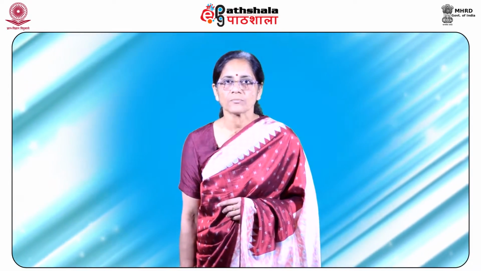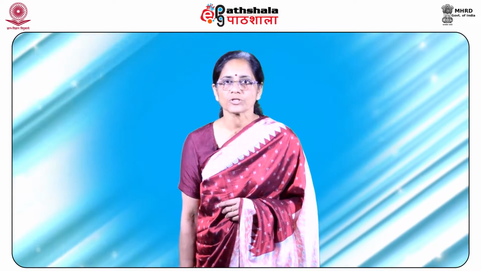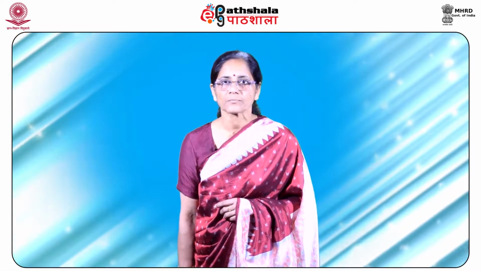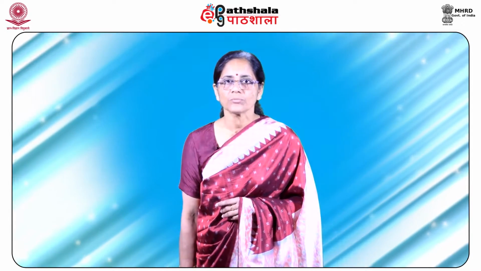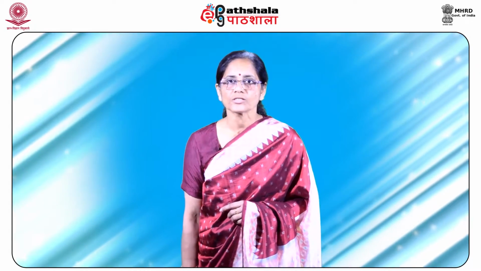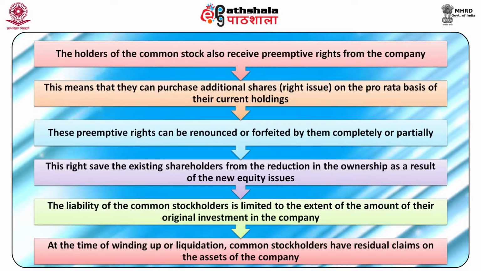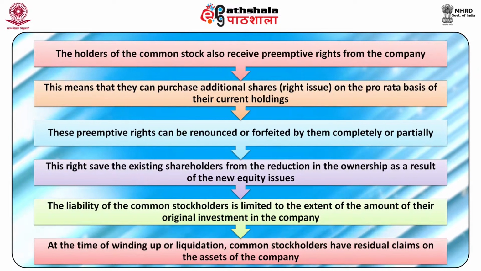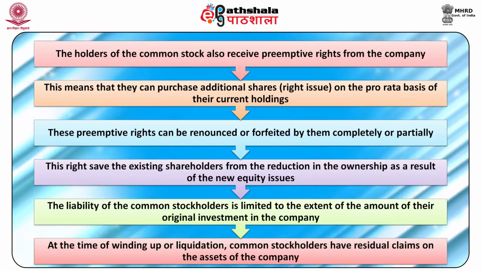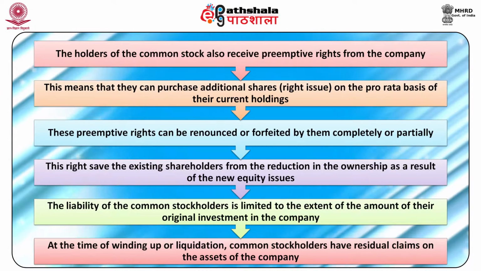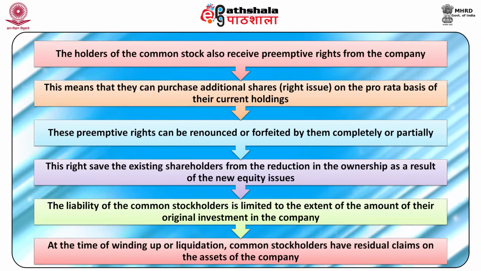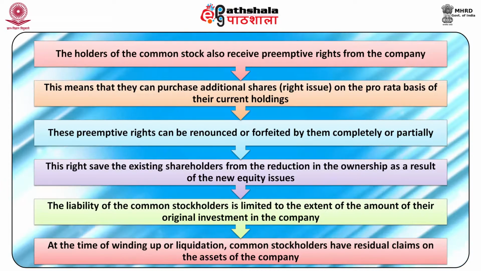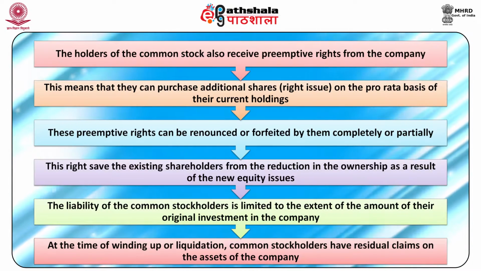Being the owners of the company, common stockholders have a right to control and manage the affairs of the company. However, their control is indirect. They have the right to elect the board of directors and also to vote in the general meeting of the company. Secondly, the holders of common stock also receive preemptive rights from the company. This means that they can purchase additional shares, namely rights issues, on the pro rata basis of their current holdings. These preemptive rights can be renounced or forfeited by them completely or partially.